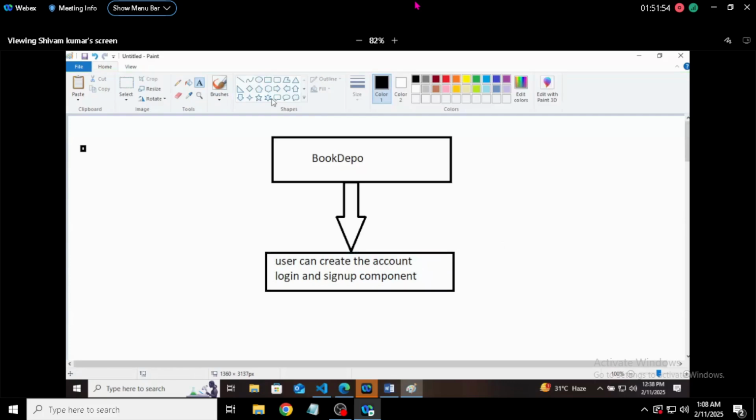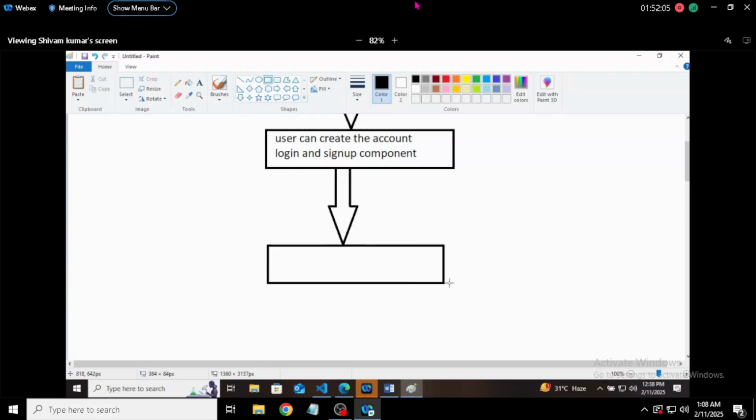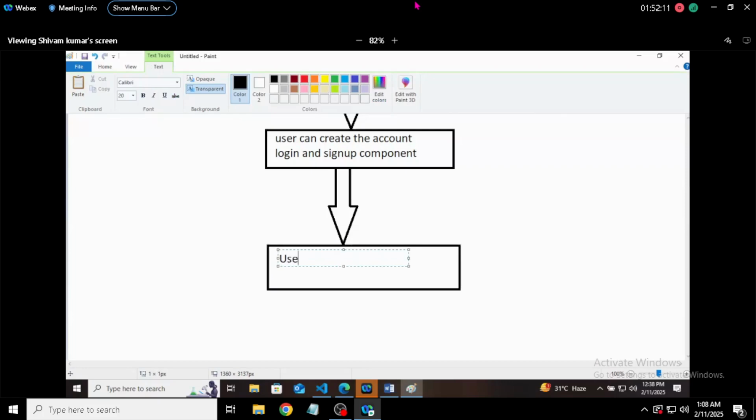After creating this part, what can the user do? Let's say the user has created the account and has logged in also. After that, the user can see the profile and can read the book's content.